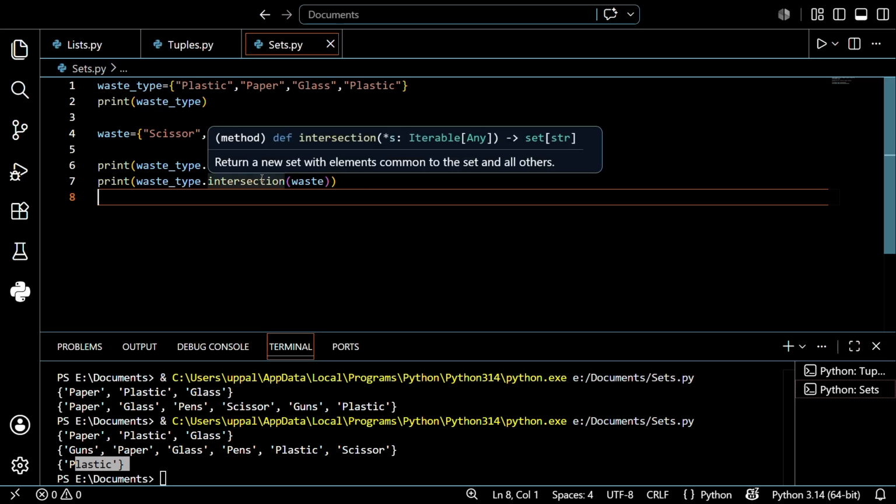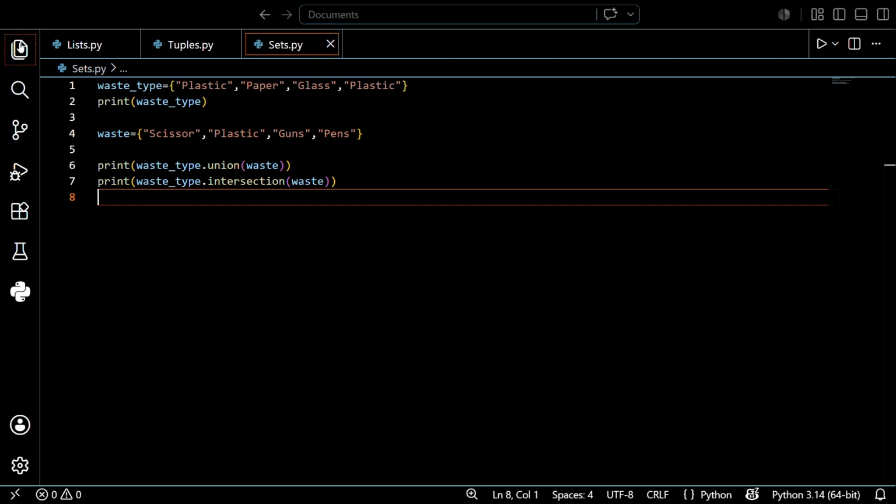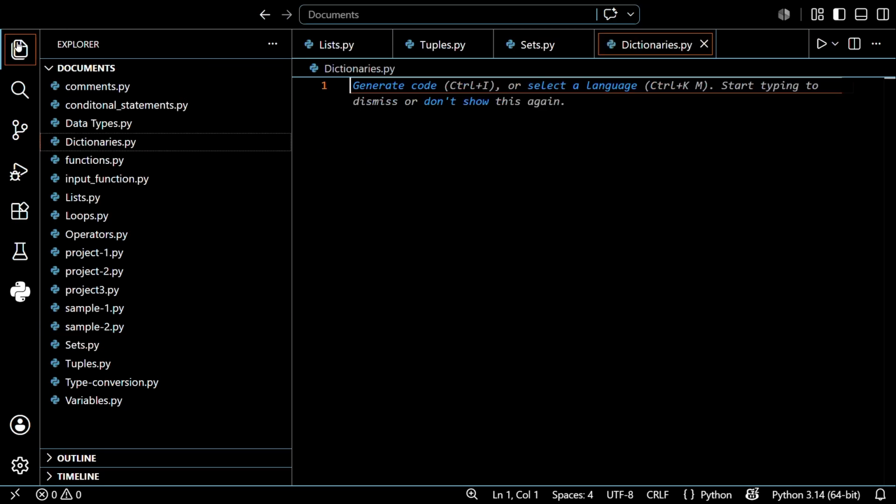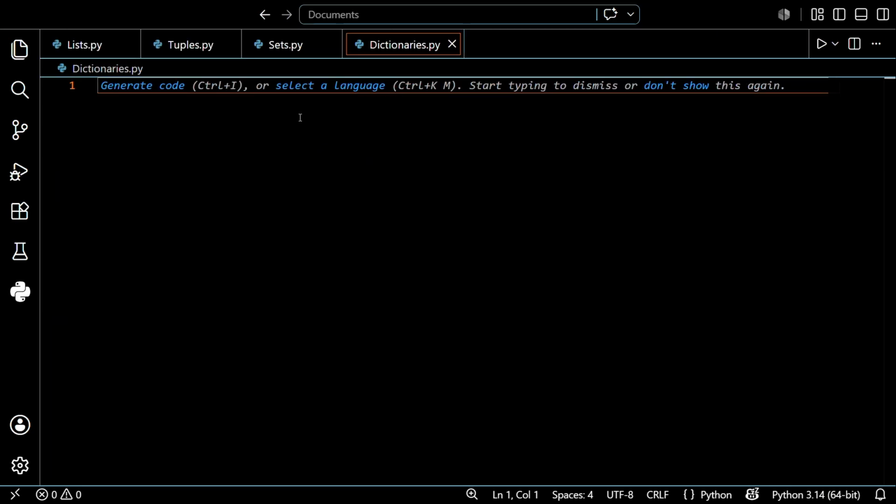So by using this you can do union and intersection. Guys, we cannot do indexing in sets, but you can insert a value and you can remove a value, so you cannot do updating only. I hope you understand. So this is what we just completed in sets. The final topic is dictionaries. So before that I want to create a file called dictionaries.py. So the final topic in this video is dictionaries, guys. By completing this we can reach the end of the part.